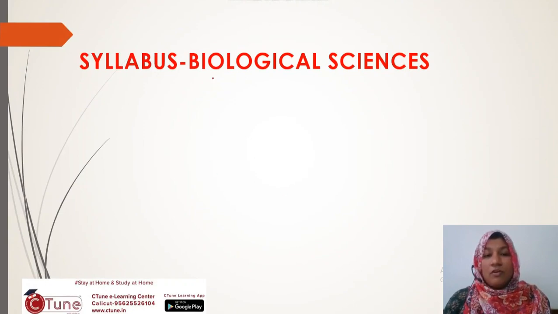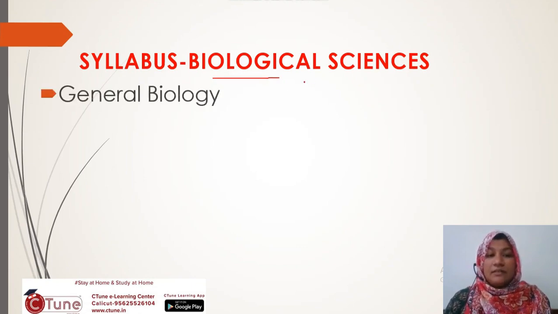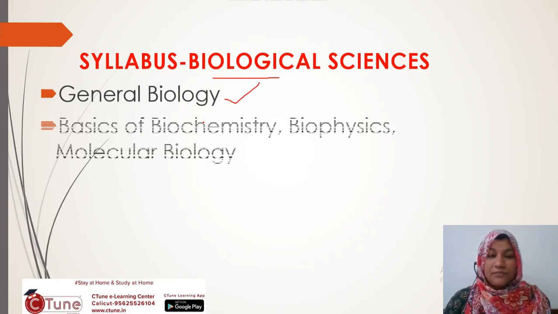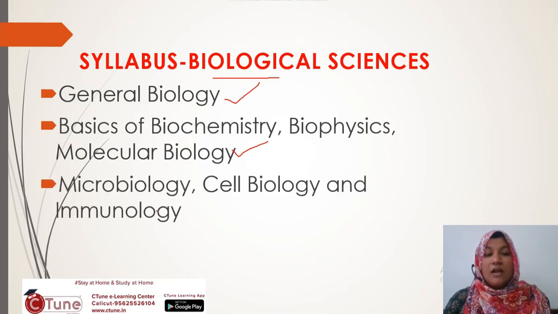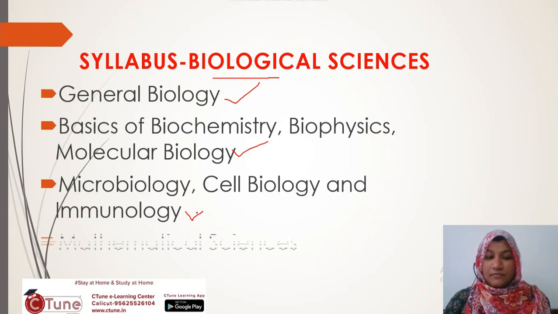Now, first of all, we can discuss the syllabus of the Biological Science JAM entrance examination. The important units of this syllabus include General Biology, Basics of Biochemistry, Biophysics and Molecular Biology, Microbiology, Cell Biology and Immunology.